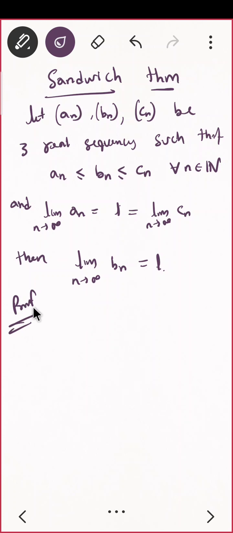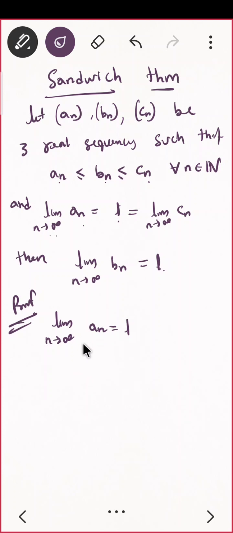Let us start the proof. Correct? So what are you given with? You are given this part, that is En is less than equal to Bn is less than equal to Cn, and you are also given limit n tending to infinity En equal to L, and this is also L. Correct? What should you do? First write the definition of this. You are given limit n tending to infinity En equal to L.